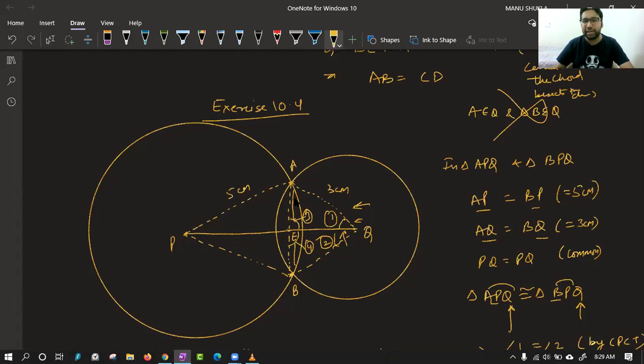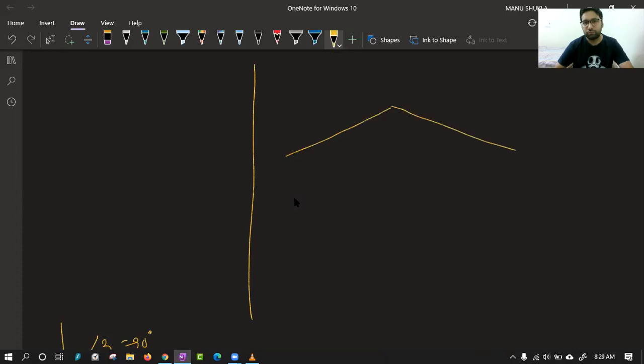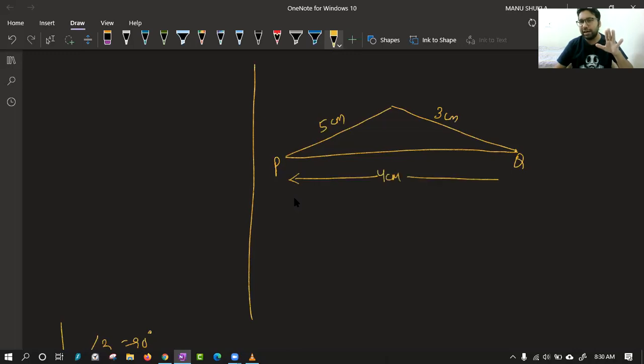Now let me draw the diagram again for you so that you can understand easily. This was the diagram. This was your center P of the bigger circle. This was your center Q of the smaller circle. This length was 5 centimeter. This length was 3 centimeter. This complete was 4 centimeter. And we have found that this is your A and this is your E.